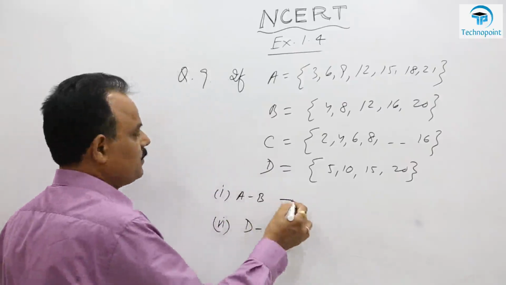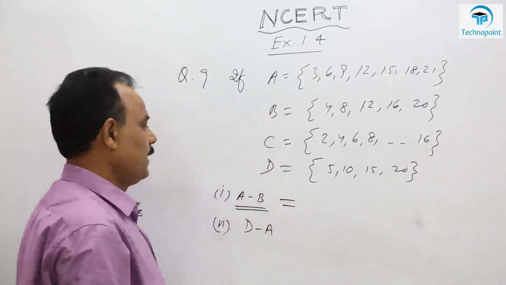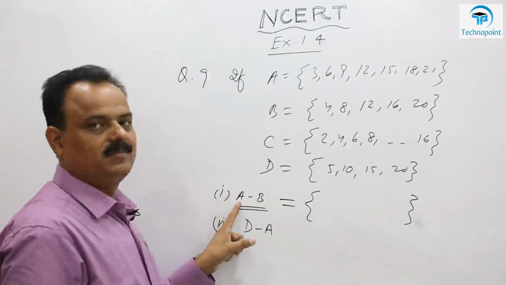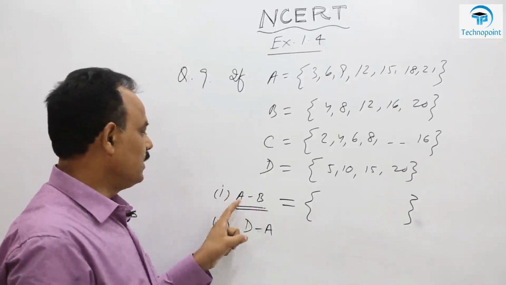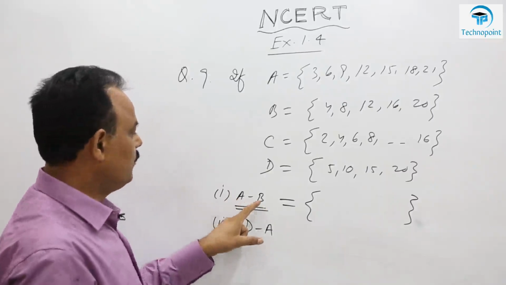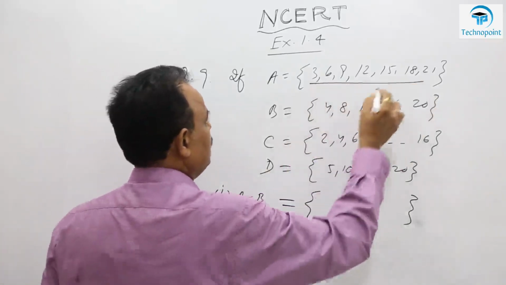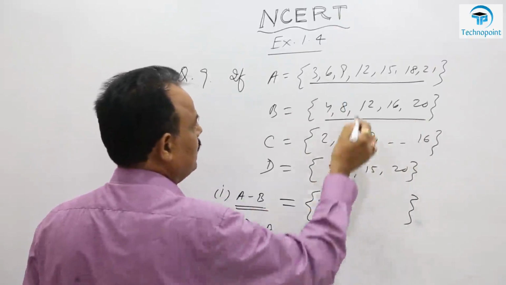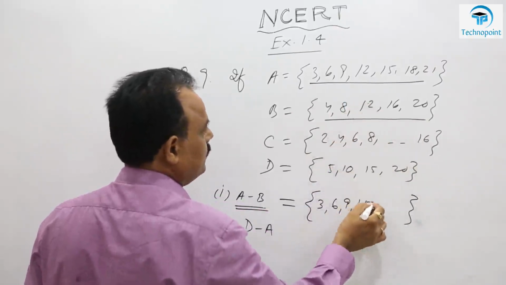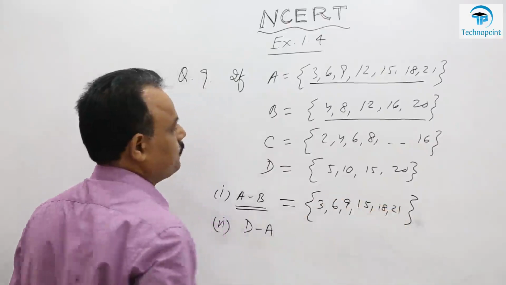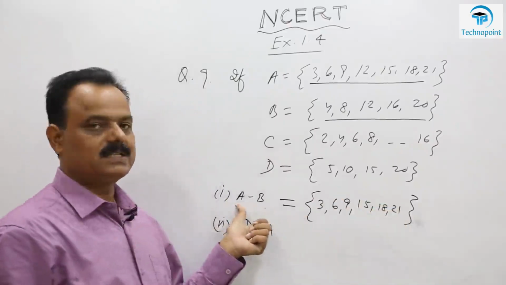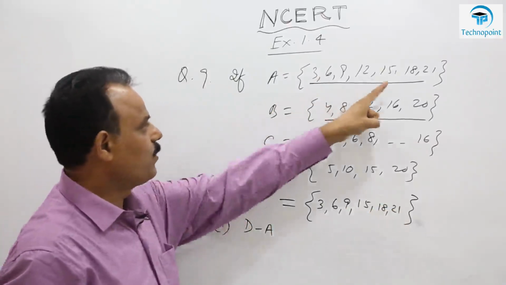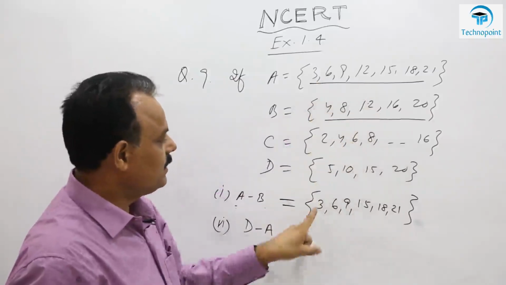So you have to find difference of two sets. What is difference of two sets? A and B. Obviously difference of two sets is a set whose elements are in first but not in second. So take all those elements of A which are not in B. A का वो सब elements का set जो B में ना हो, तो क्या क्या होगा? 3, 6, 9, but 12 will not be taken. Then 15, then 18 and then 21 also. So A minus B, difference of two sets, is a set whose elements are in A but not in B. A में होगा और B में ना होगा, तो B का एलिमेंट्स हटा दीजिए A से.